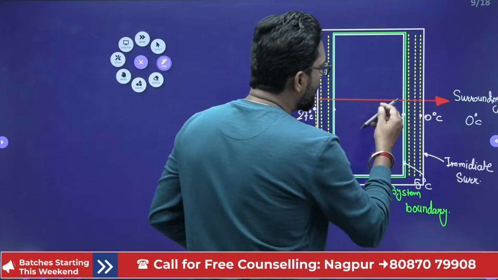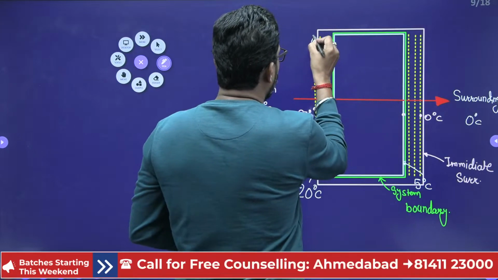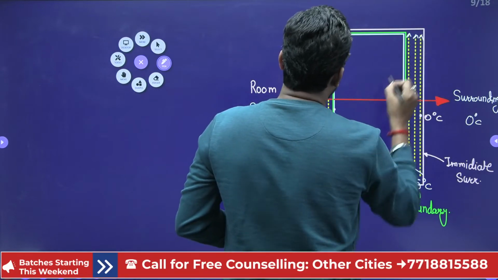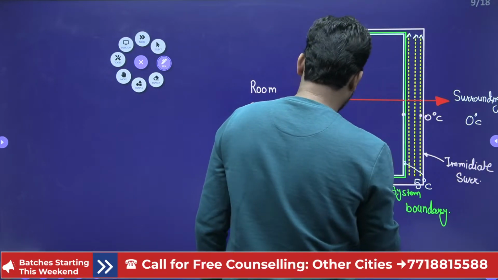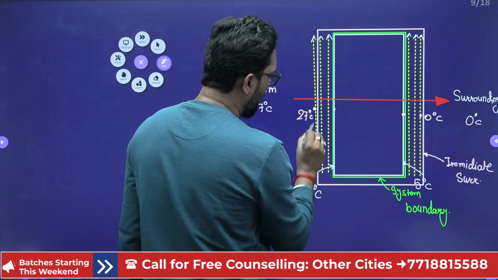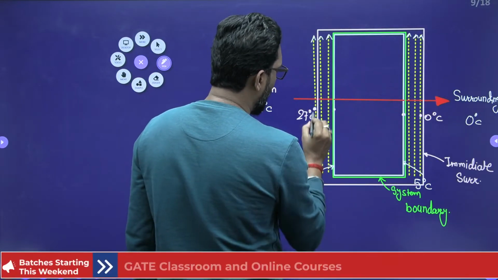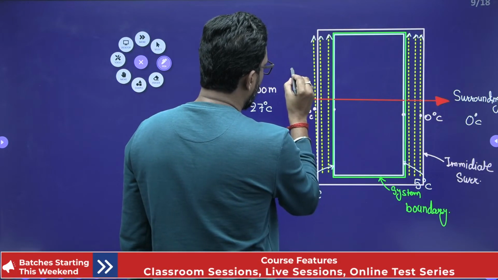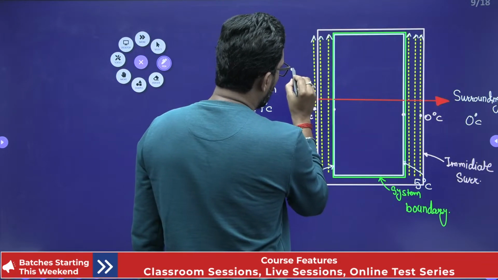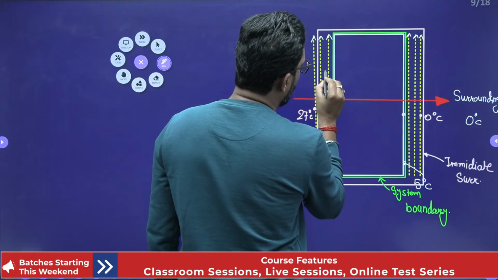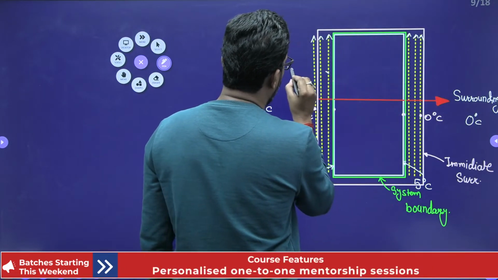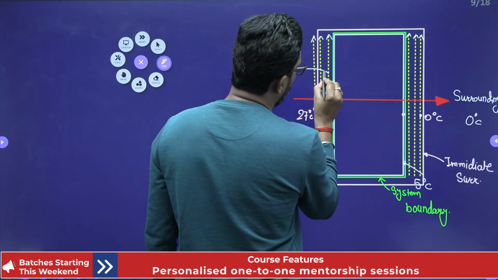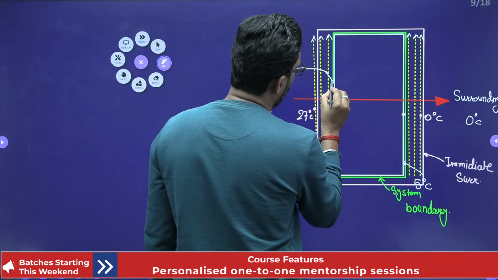If you take the temperature, the air will flow like that. So near the wall, the temperature will drop. This is our 27 degree, and near the wall it will drop.